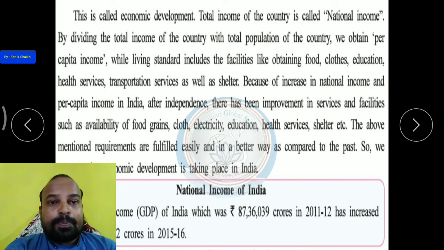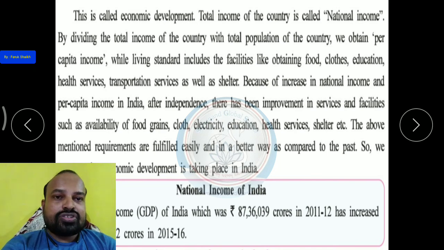As in the previous year we studied about BPL and APL, people below the poverty line can also get food grain easily at the FPS, fair price shop, which can be called राशन शॉप. ओके, वहाँ से उनको बहुत ही सस्ते में अनाज, sugar, salt, wheat, oil, they can get easily every month.